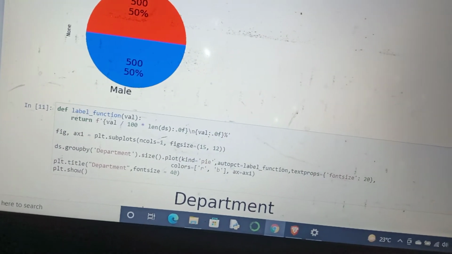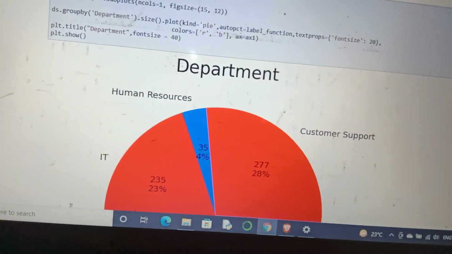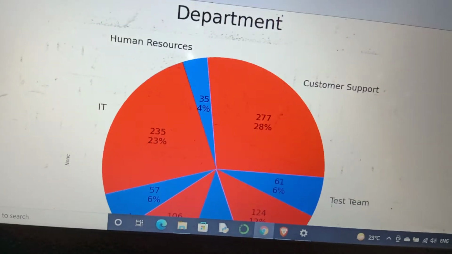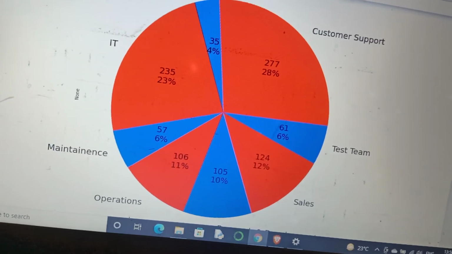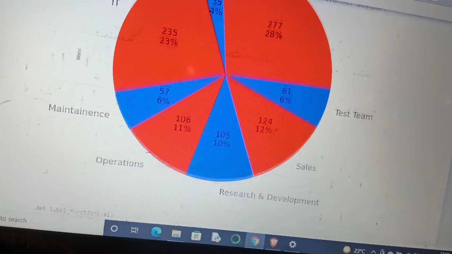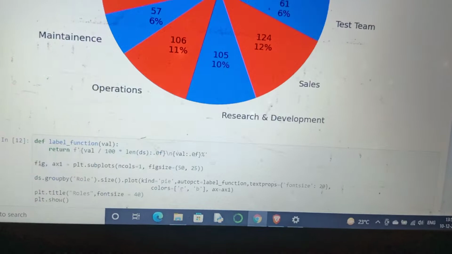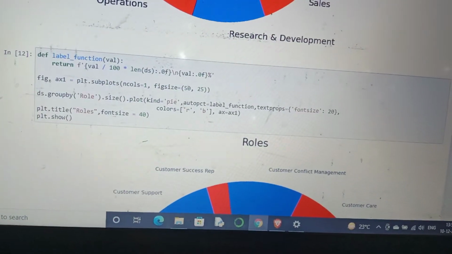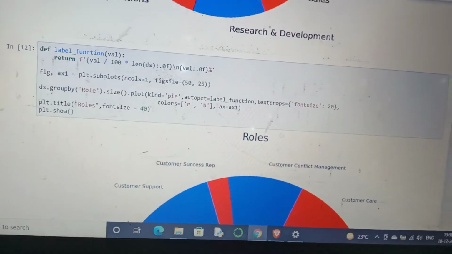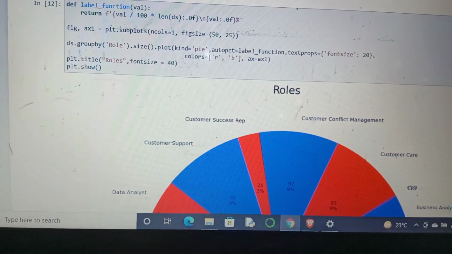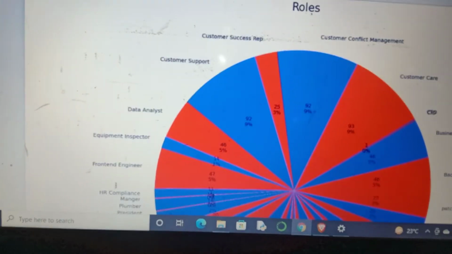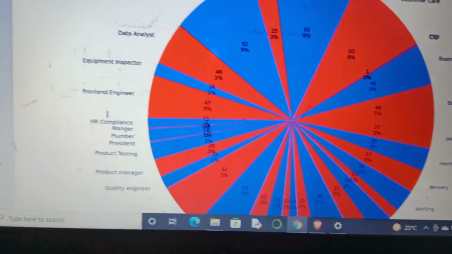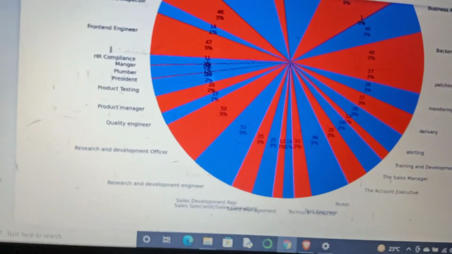We can also find the different departments in our company, like human resources, customer support, IT, maintenance, test team, sales, research and development, and operations. We find the roles in our company, like customer success, customer support, customer care, data analyst, equipment inspector, front end engineer, all kinds of roles, as we can see with the help of the graph.